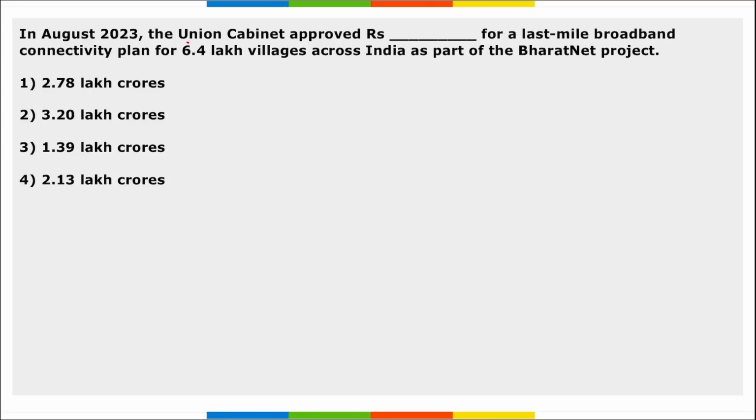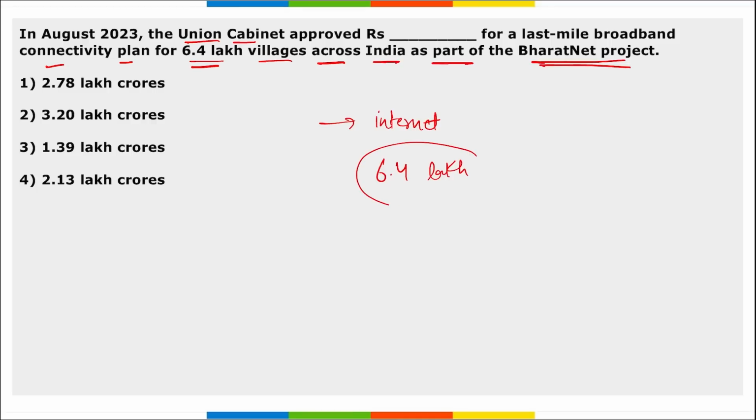First, in August, the Union Cabinet has approved ___ rupees for a last mile broadband connectivity plan for 6.4 lakh villages across India as a part of the BharatNet project. Right, this is to provide internet, correct, even in the remote areas, so that the last mile broadband connectivity plan can be achieved. Correct, it is for 6.4 lakh villages. Under this, 6.4 lakh villages will be covered, so that internet can be provided even in those areas.